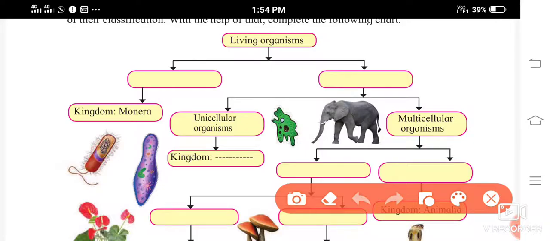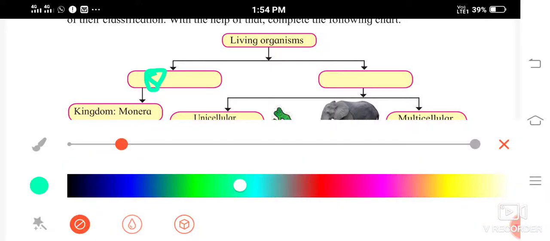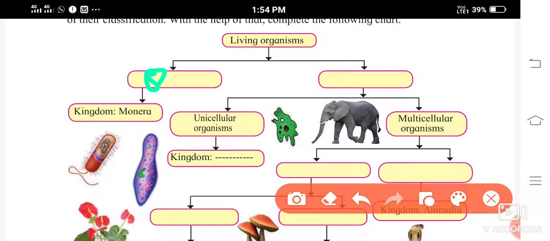See, living organisms are classified into prokaryotes and eukaryotes.